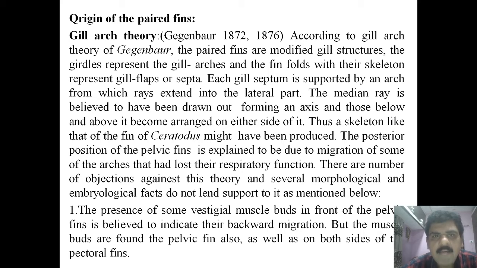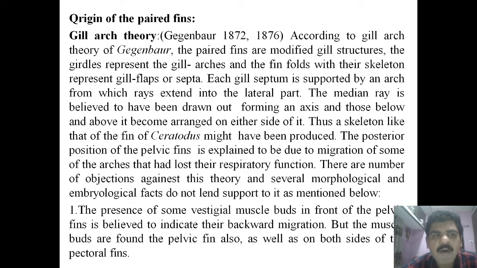Other fins are unpaired. We have to discuss here how these pectoral and pelvic fins are formed during the course of evolution. For this purpose, three theories have been put forth by different scientists.